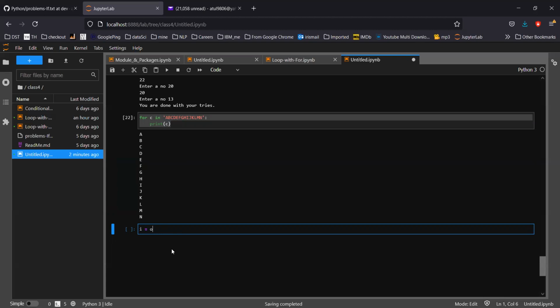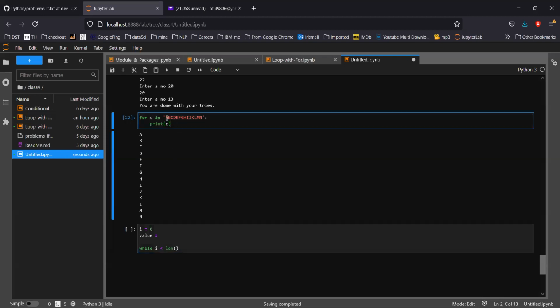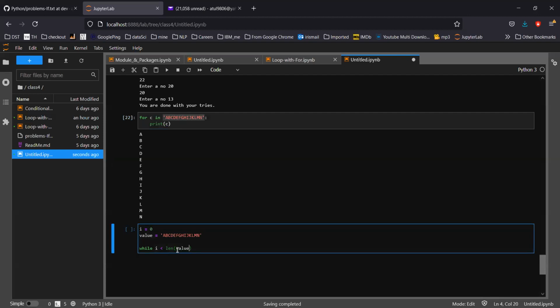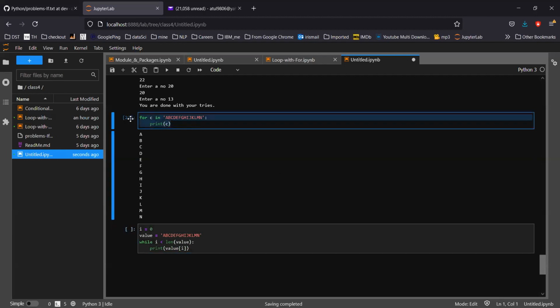So let me quickly show you how it will look. You see the 2 lines of task. Okay, this is 2 only.